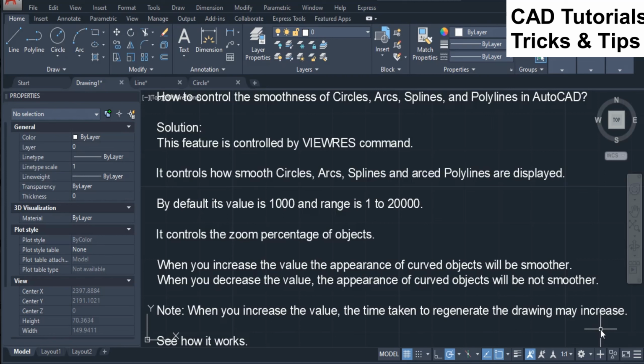It controls the zoom percentage of objects. When you increase the value, the appearance of curved objects will be smoother. When you decrease the value, the appearance of curved objects will not be smooth. Note, when you increase the value, the time taken to regenerate the drawing may increase. See how it works.